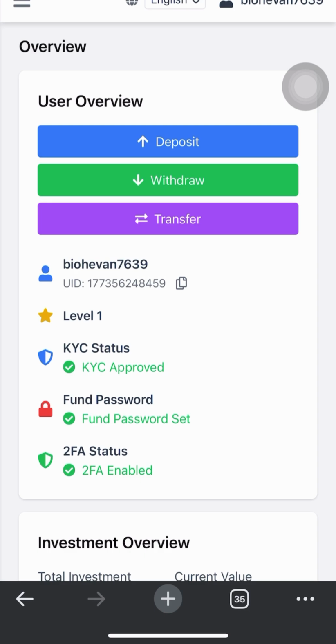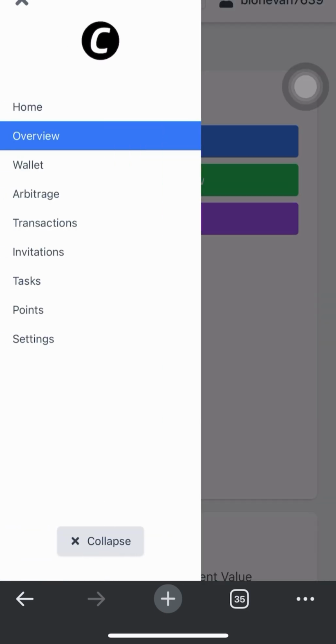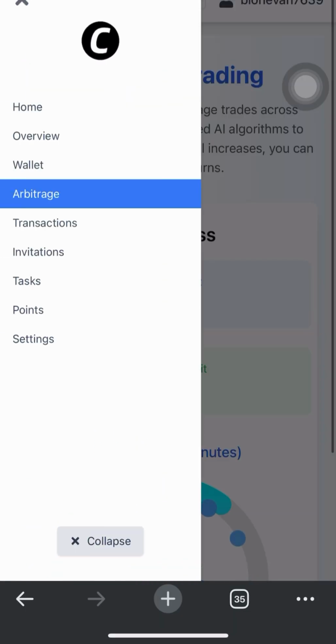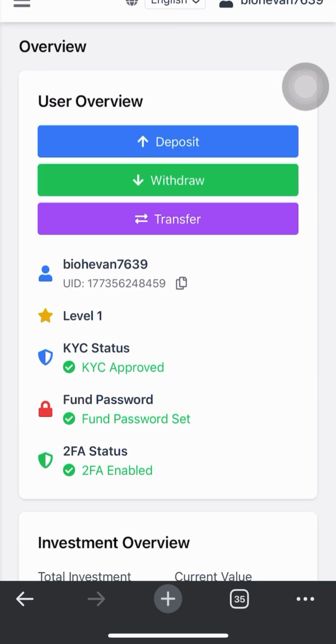And you can also do your own things while it's doing its work. When it's done, you withdraw your money. If you go here, you can see that it's still running. It's preheating right now. One thing about arbitrage is that the higher the capital, the higher the profit. This one is my demonstration account that I use to demonstrate for you, and I also have my real account that I use to trade my own.